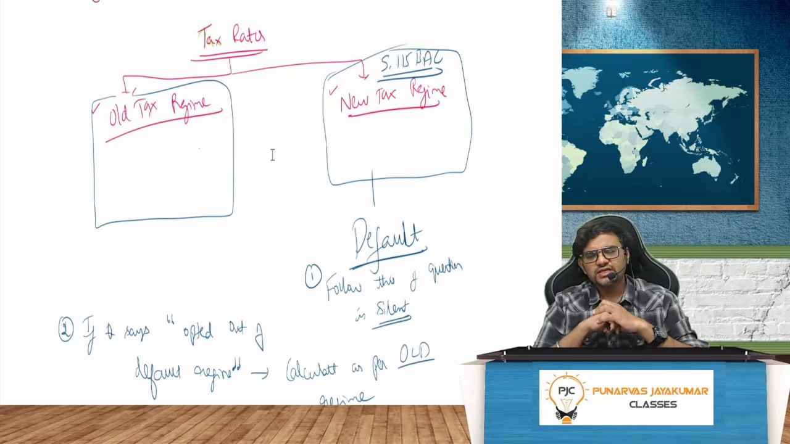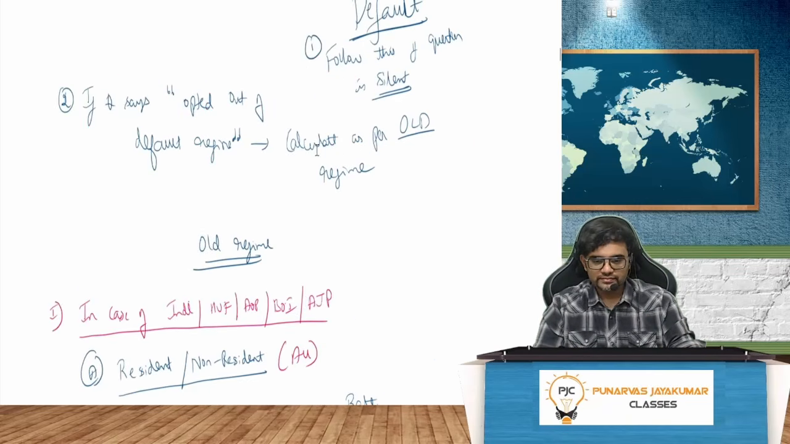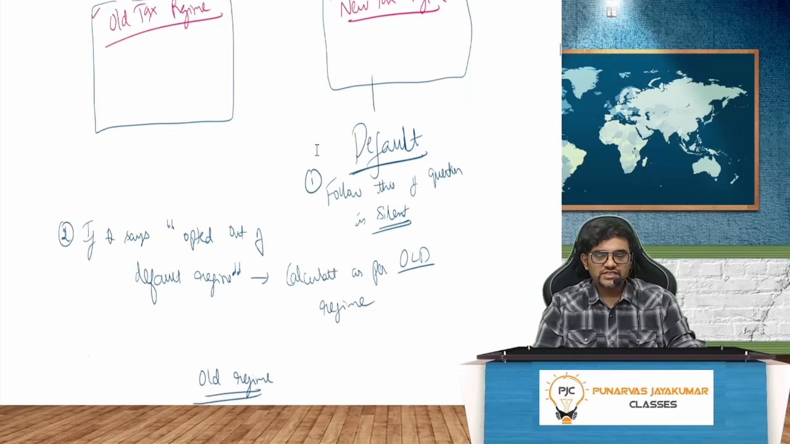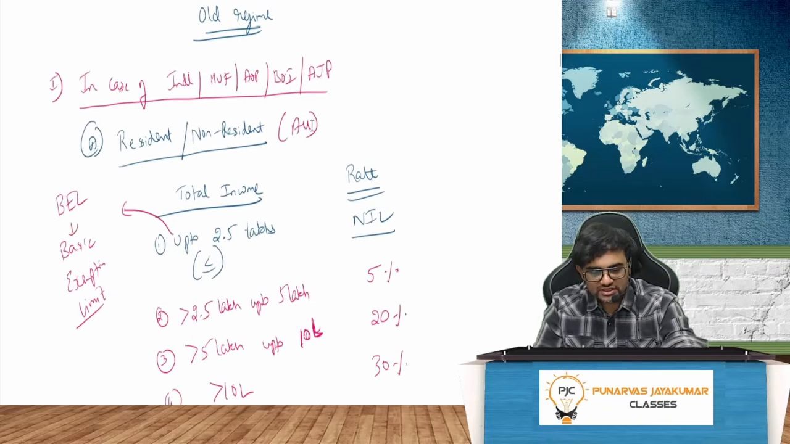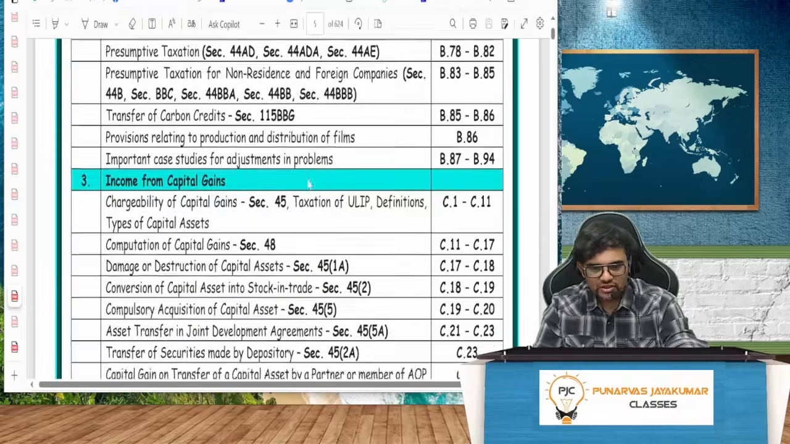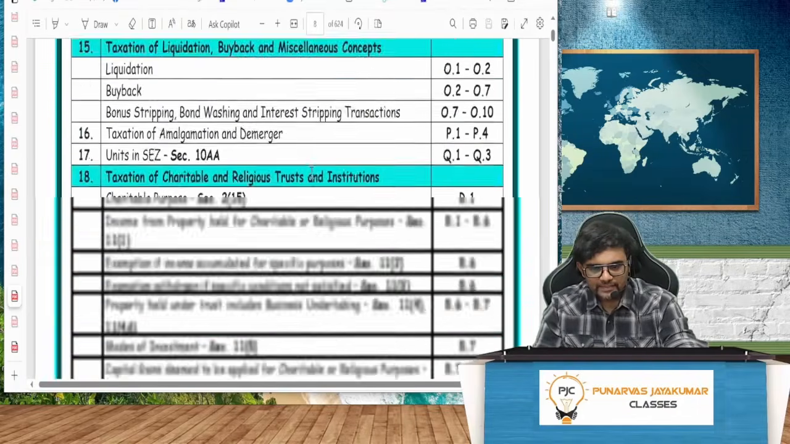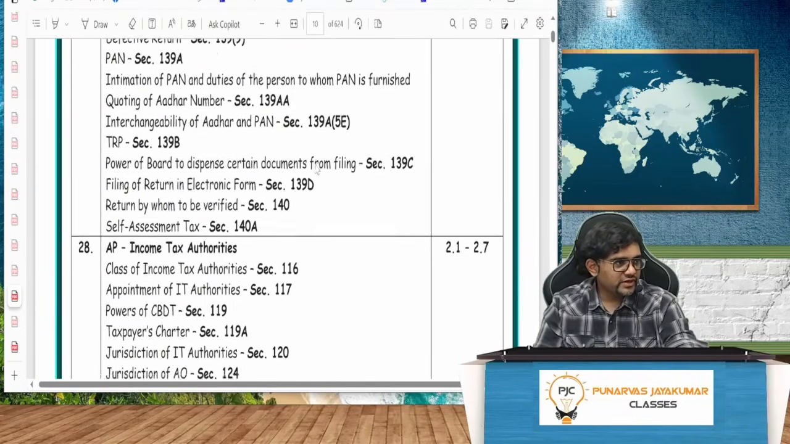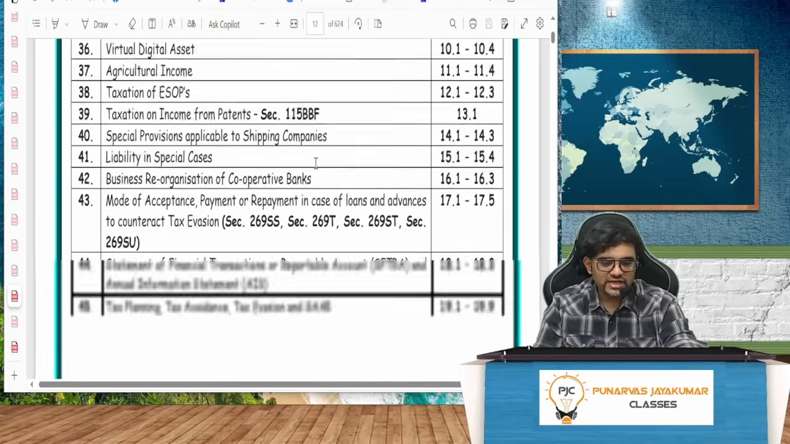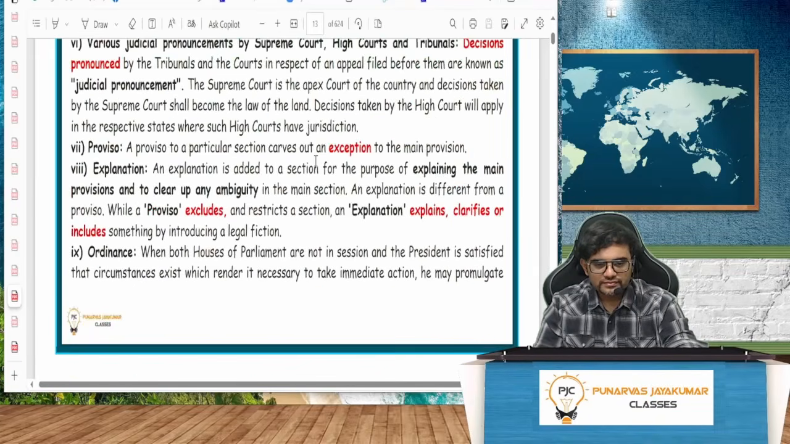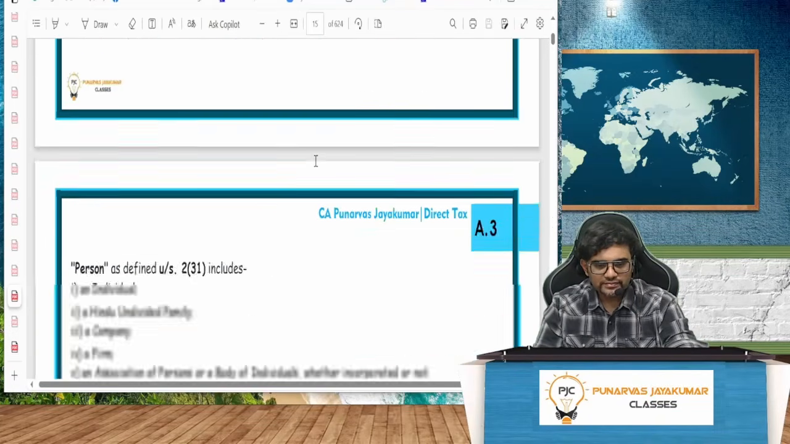If the question says the assessee has opted out of the default regime, then you should do as per the old regime. So it's always better to follow the new regime, as it is the default. As far as the rates are concerned, they are already there in the notes. I'll show you where so that you do not get confused. I've given you everything and the index, so it will be easy to follow.